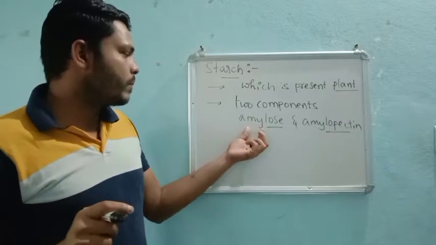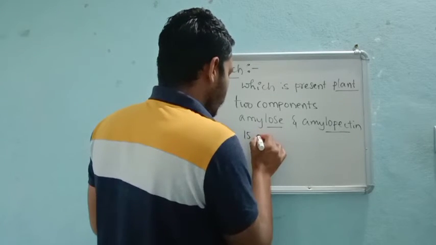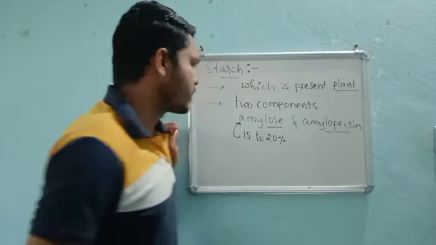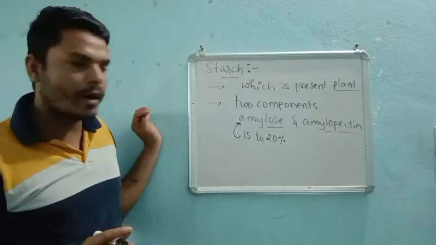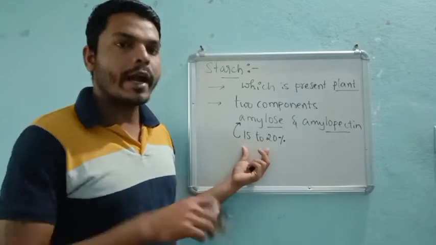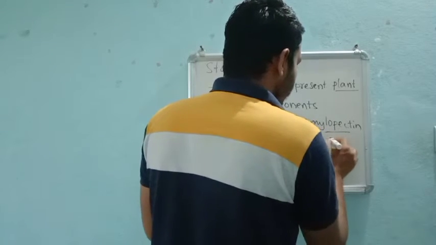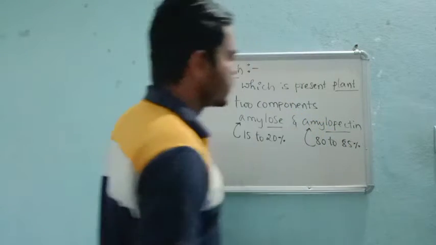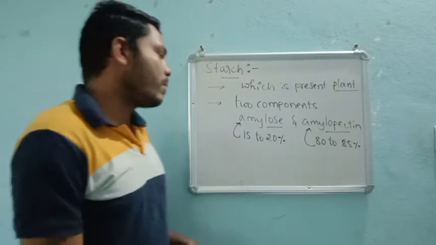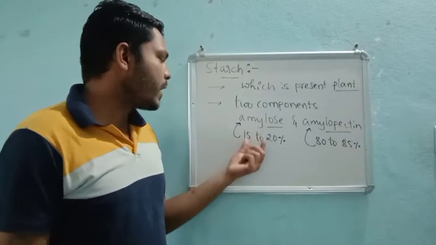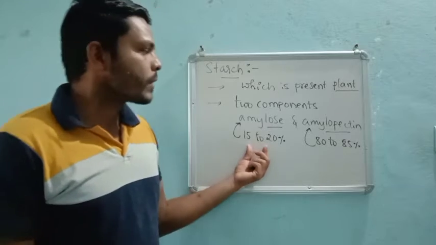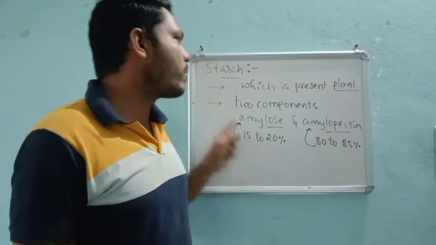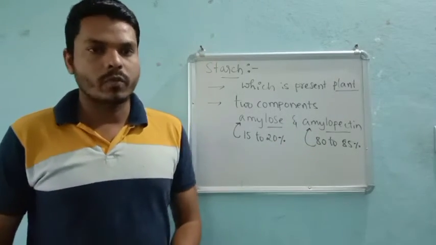It consists of 15 to 20% amylose, that means in starch the contribution of amylose is 15 to 20% and the rest, 80 to 85%, is amylopectin. Among those two components, amylose is about 15 to 20% and amylopectin is about 80 to 85%. They contribute to the formation of starch.